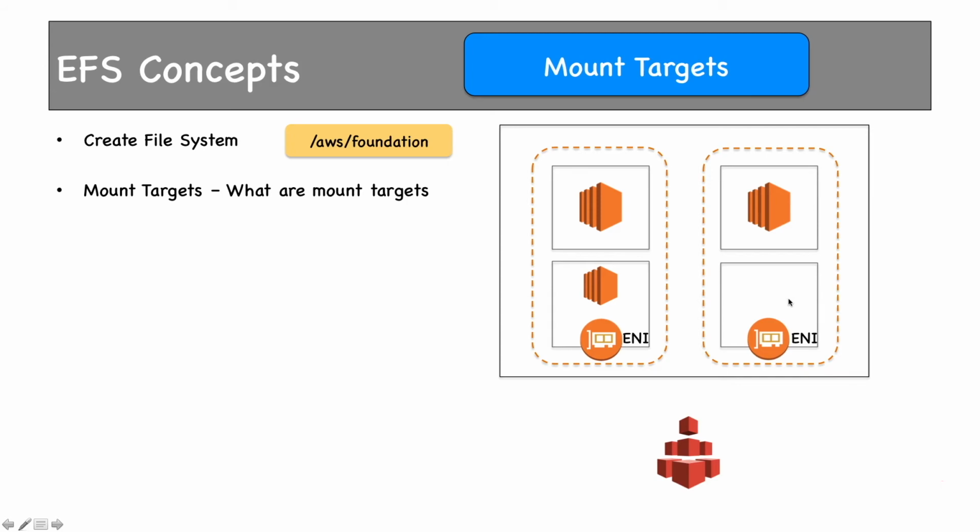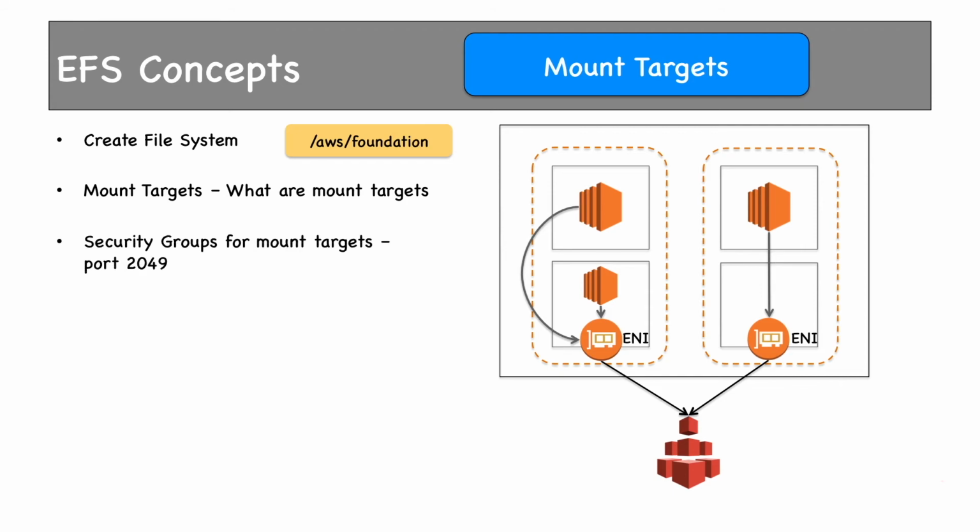Mount targets are nothing but elastic network interfaces created in each of the specified subnets. I hope you remember the concept of ENI. If not, please refer to the VPC section again. All EC2 instances go via these ENIs to access this EFS. Security groups are applied at the ENI level. The port used for EFS is 2049. The concepts of NACLs and security groups remain the same. Mount targets are designed to be highly available. The IP addresses and DNS names for mount targets in each AZ do not change, and they get private IP addresses from the same subnet where they are created.